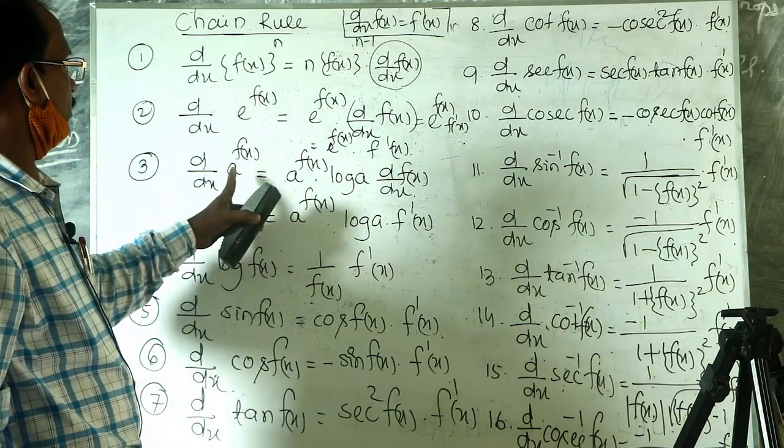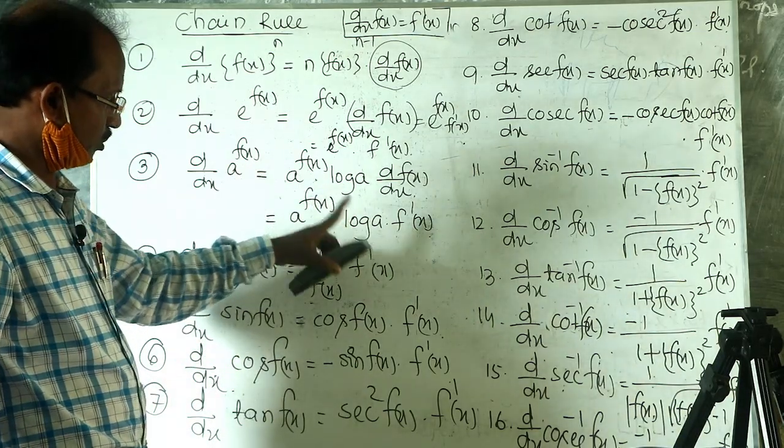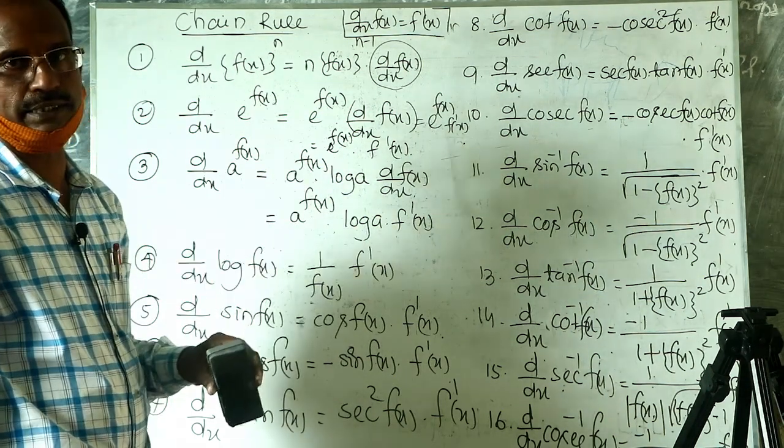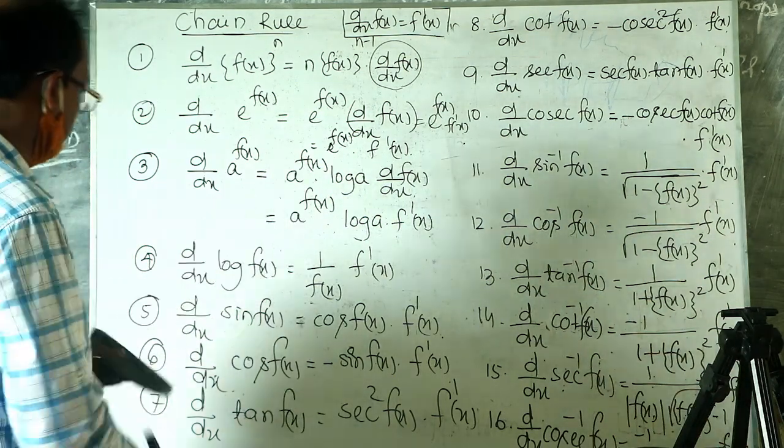Similarly, the derivative of a to the power f(x) is a to the power f(x) into log a into f dash x.